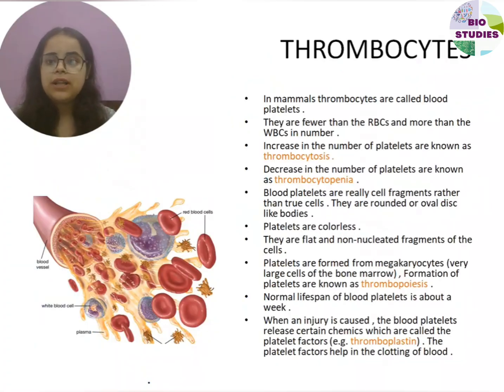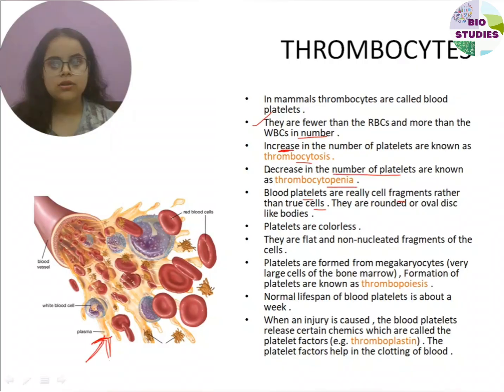Next type is blood platelets, also known as thrombocytes. In mammals, thrombocytes are also called blood platelets. They are fewer than RBCs and more than WBCs in number. An increase in the number of platelets is known as thrombocytosis, and a decrease in the number of platelets is known as thrombocytopenia.